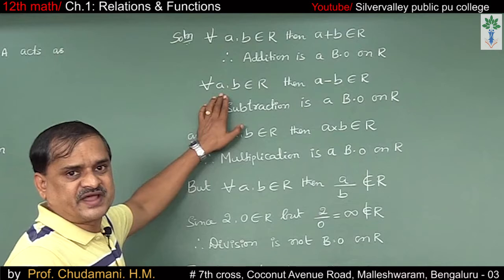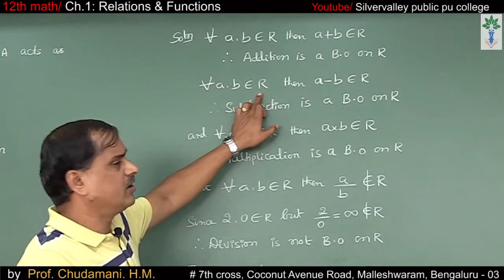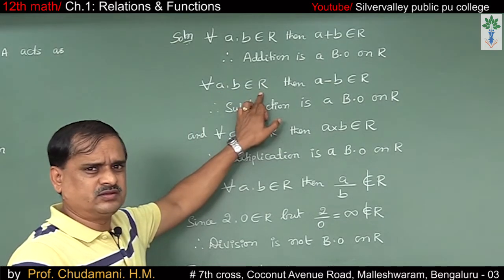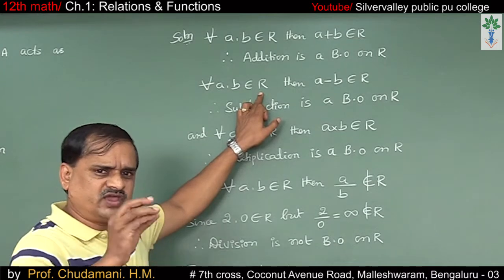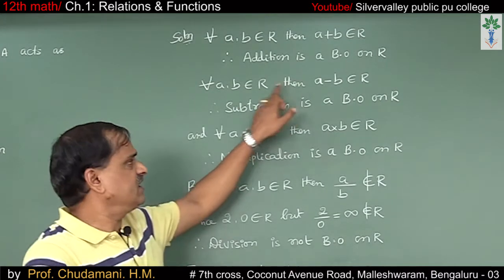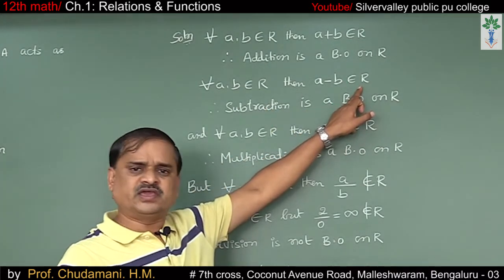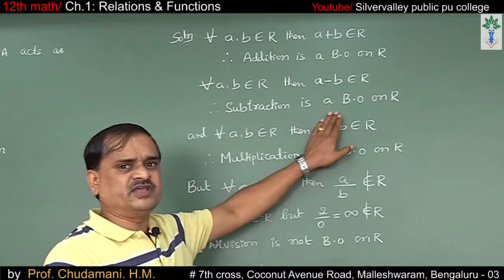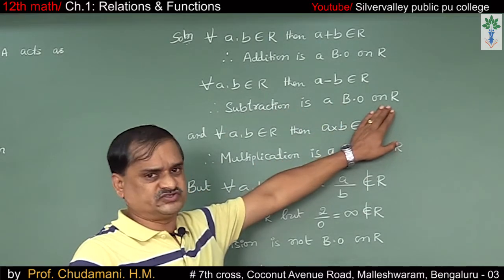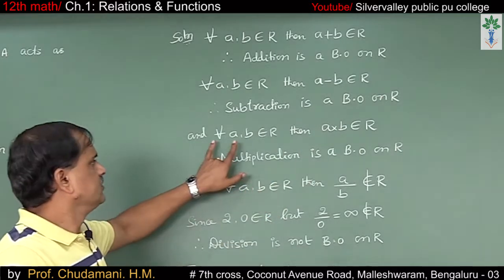Let us take subtraction. For all A, B belongs to the set of real numbers, if you subtract any two real numbers, we get a new number which is again a real number only. You take any example. Therefore, subtraction is a binary operation on the set of reals.